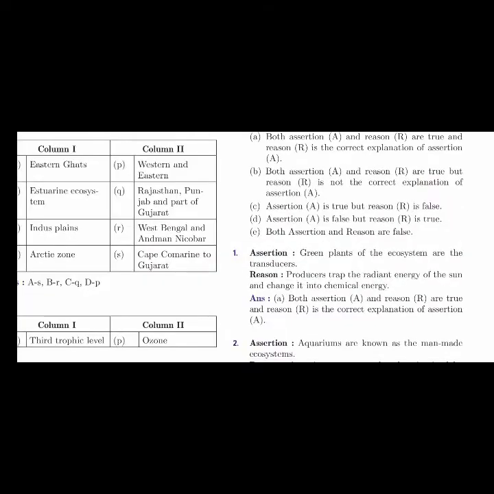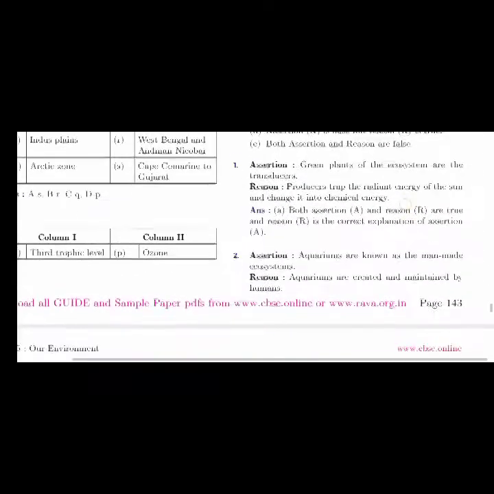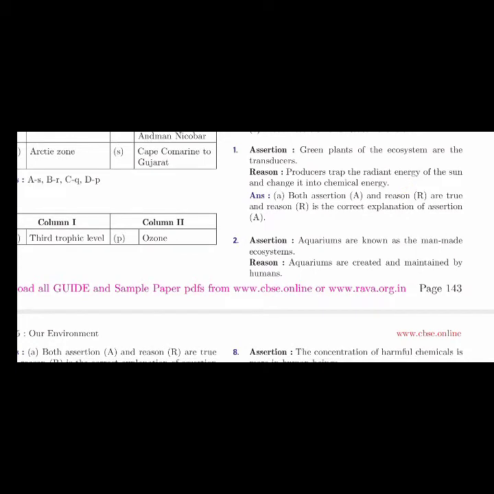So here question number 1, assertion: green plants of the ecosystem are transducers. Okay, reason: producers trap the radiant energy of the sun and change it into chemical energy. So here both assertion A and reason R are true, and reason R is the correct explanation of assertion A. So whatever reason we are giving for the assertion, that has to be true.